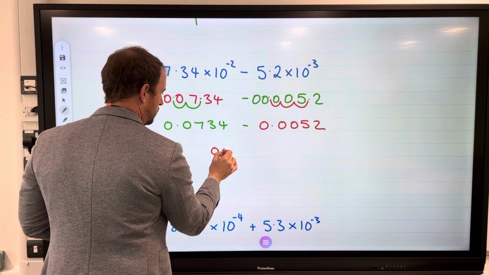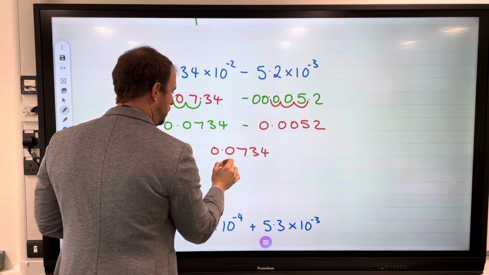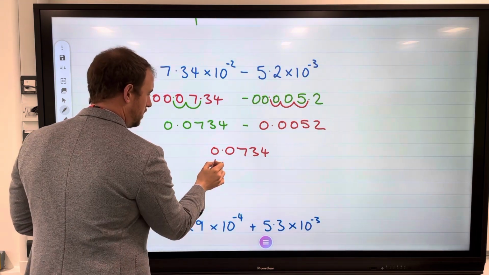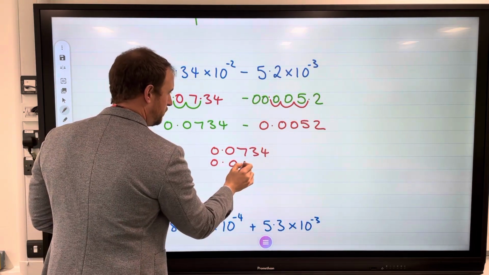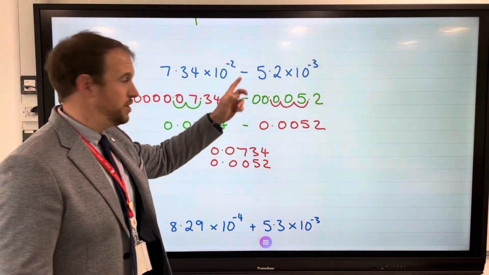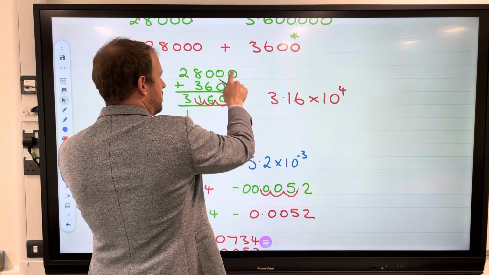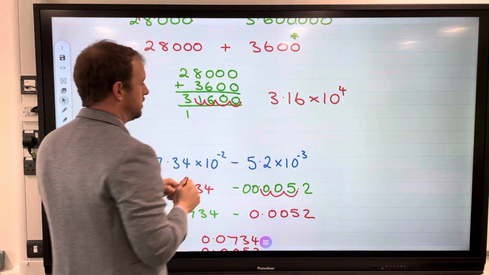I now need to subtract these. Start with my top number, the one that comes first. And I'm going to use my decimal point to help me with place value. With the other questions, we used the units to help us start, because technically a decimal point is after it.